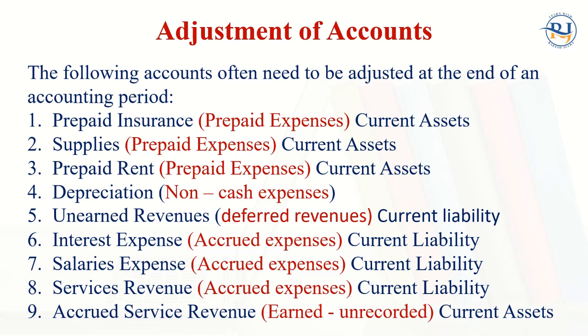Supplies are also prepaid expenses and current assets. Prepaid rent: rent for 1 year is paid today, maybe for the next 8 months in the next year, so that particular amount will be considered as a current asset. Then depreciation, unearned revenue, which is known as deferred revenue, interest expenses, salary expenses, and accrued service revenue. All these points we will discuss one by one in this topic.